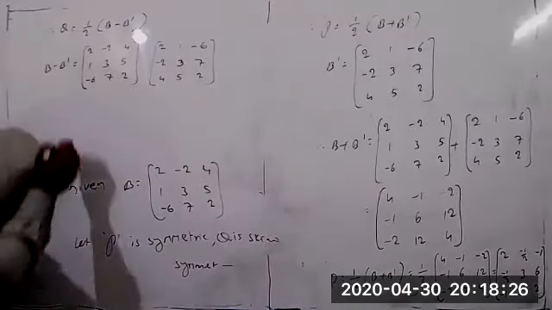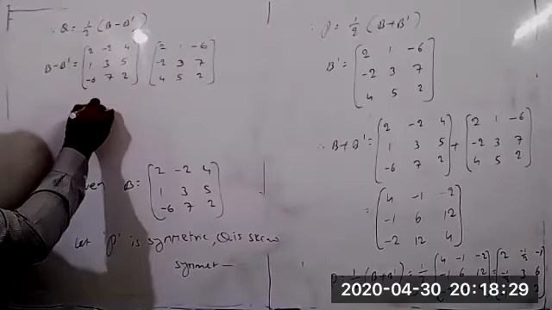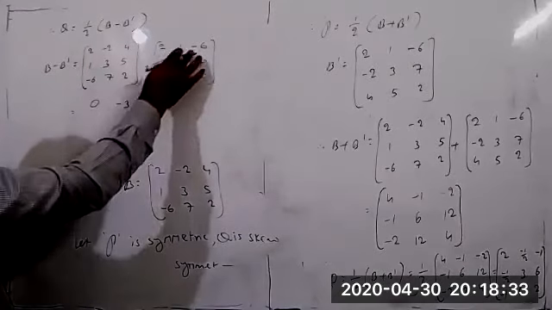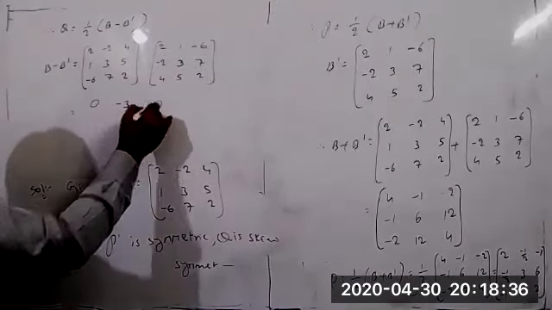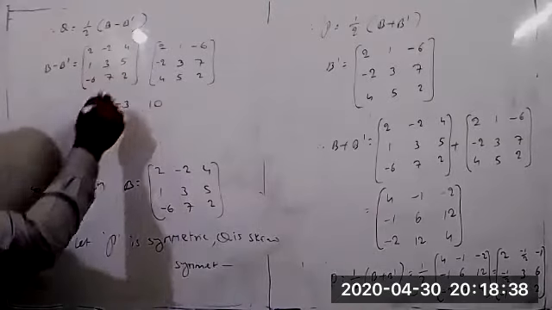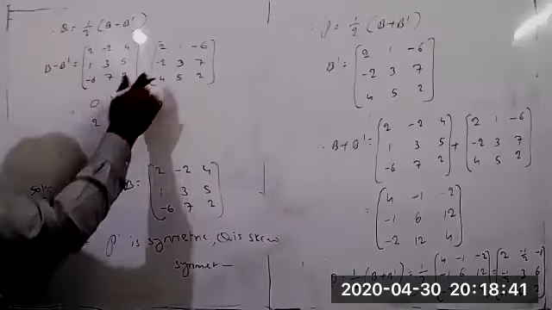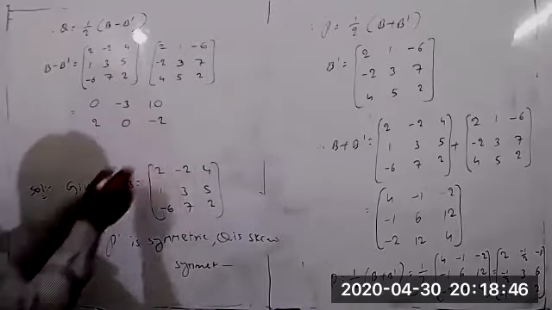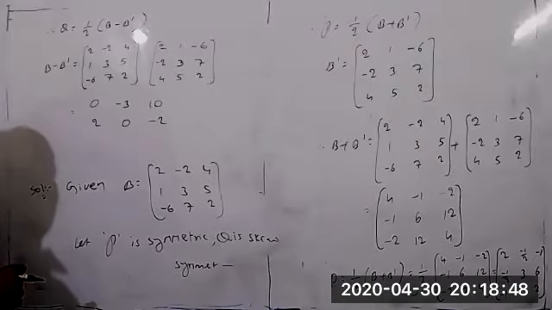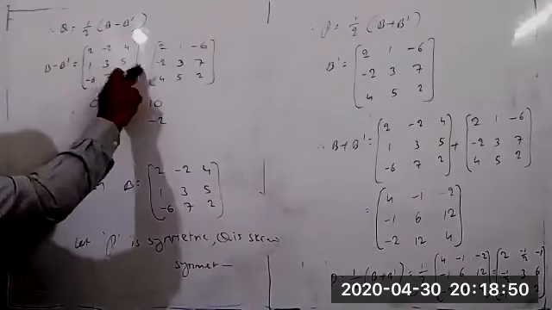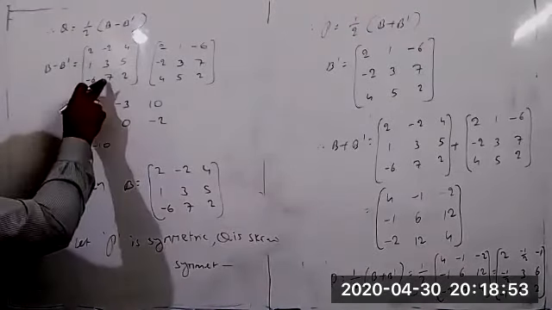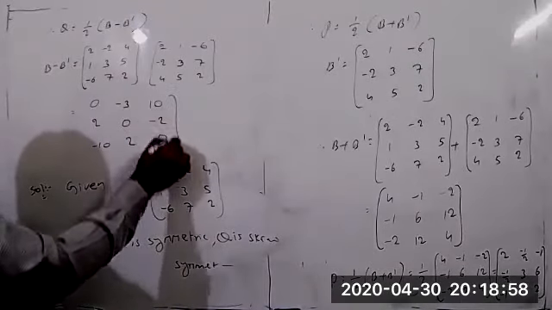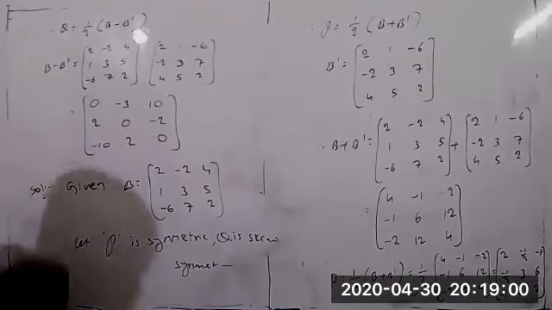B minus B transpose. So subtract the values. 2 minus 2 equal to 0, and minus 2 minus 1 equal to minus 3, and 4 minus of minus 6 equal to plus 6, 4 plus 6 equal to 10, and 1 minus of minus 2 equal to plus 2, and 3 minus 3 equal to 0, and 5 minus 7 equal to minus 2. Next, minus 6 minus 4 equal to minus 10, and 7 minus 5 equal to 2, and 2 minus 2 equal to 0.